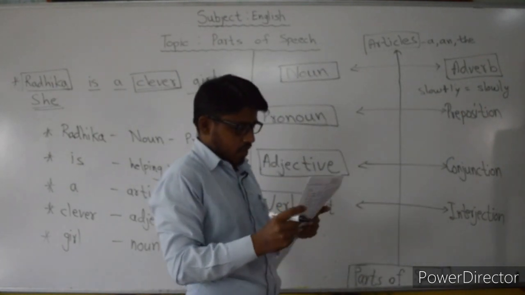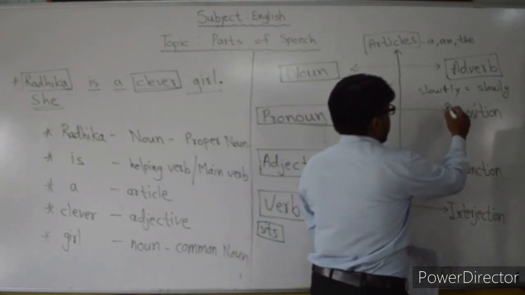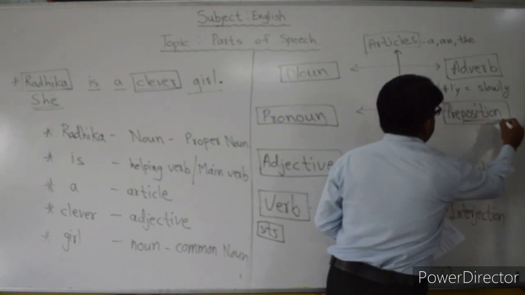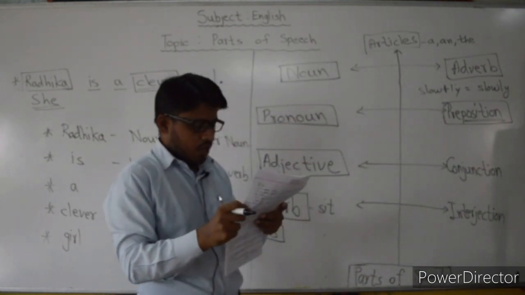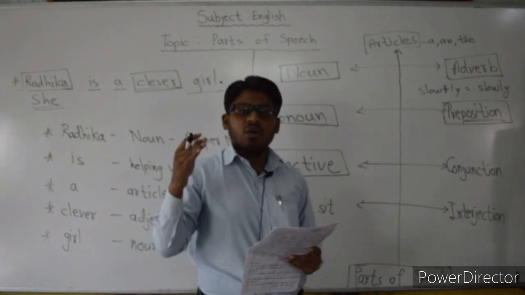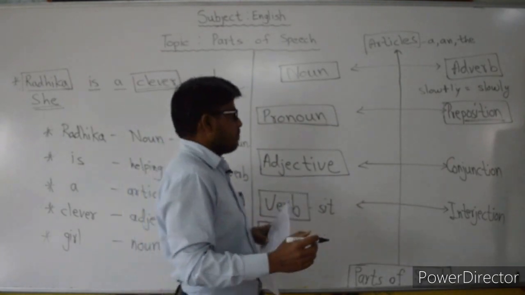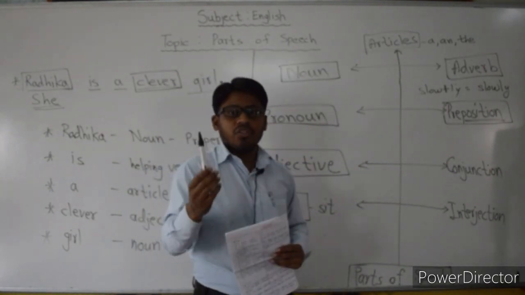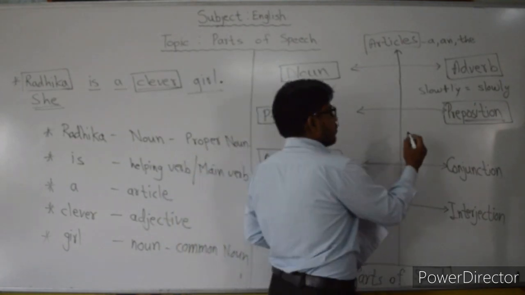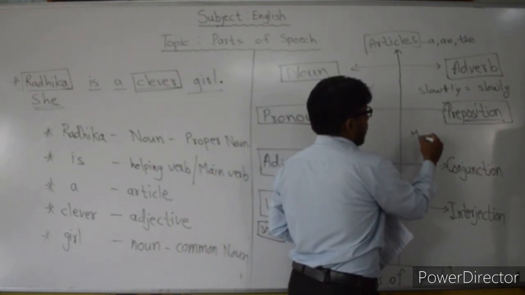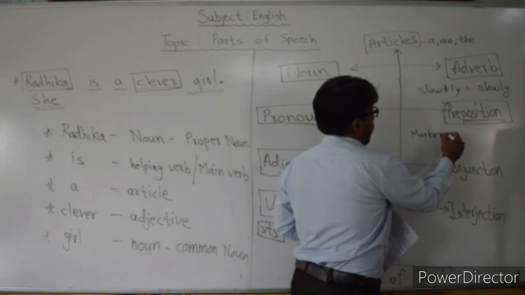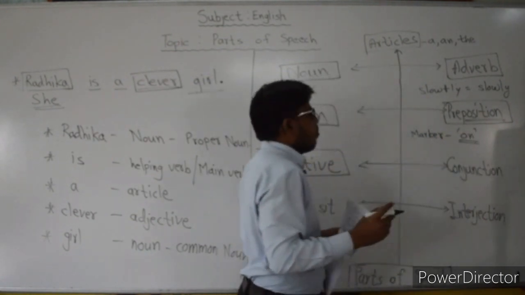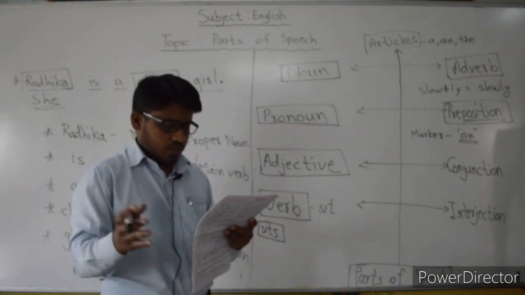The next, preposition. Now see, preposition, position. Okay, it shows the position of the noun, shows relation with the noun. For example, I kept this marker on the table. Okay, so I have shown the position of the marker. I kept it on the table. So on is called a preposition.